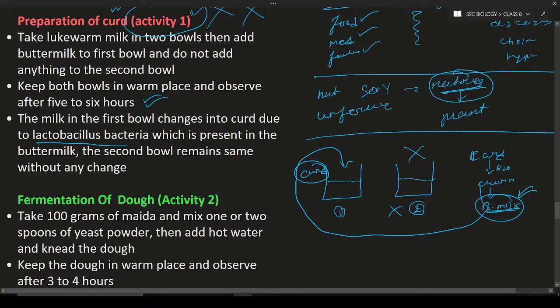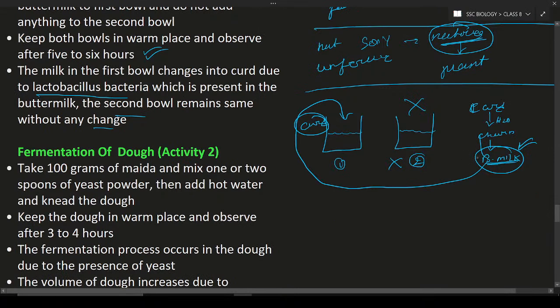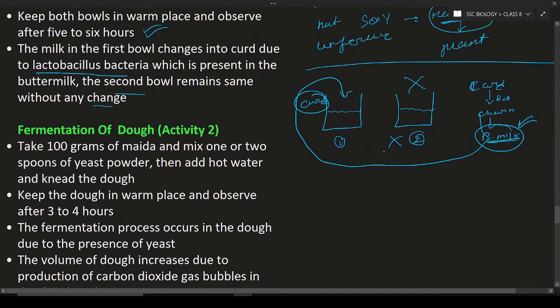Next, the second bowl remains the same without any change. Why is the second bowl not changing into curd? Because we have not added any buttermilk. If buttermilk is not added, there is no bacteria, and if there is no bacteria the milk will not turn into curd. Based on this activity, what we have found is that bacteria is responsible for the production of food material. The food material is processed with the help of bacteria. So next is the fermentation of dough.